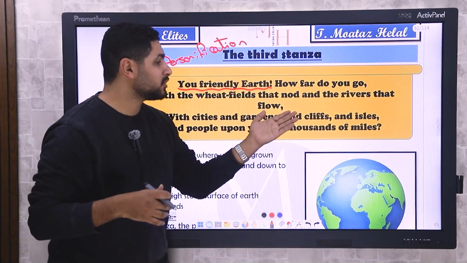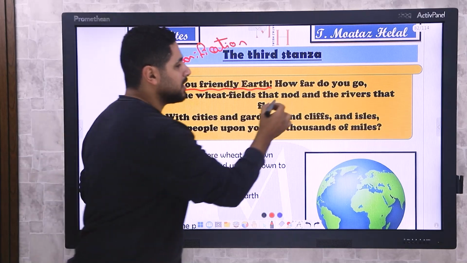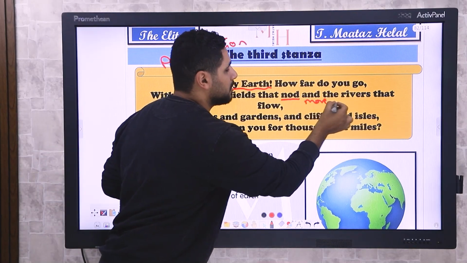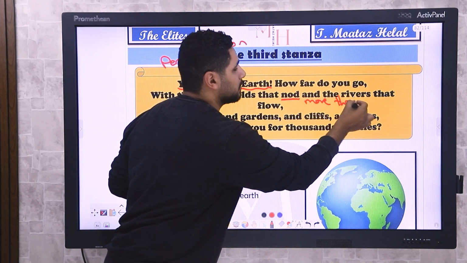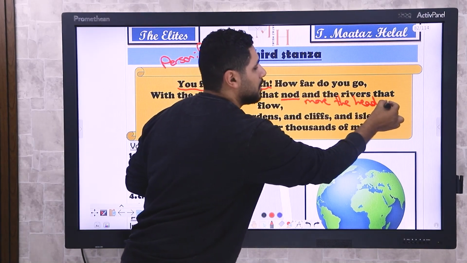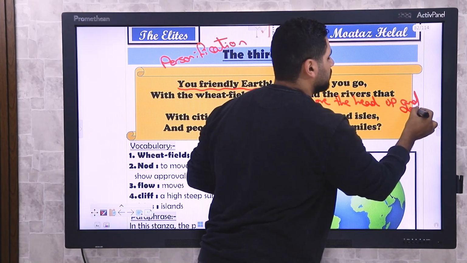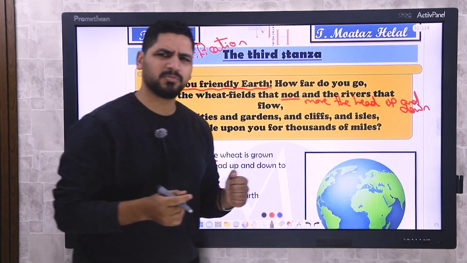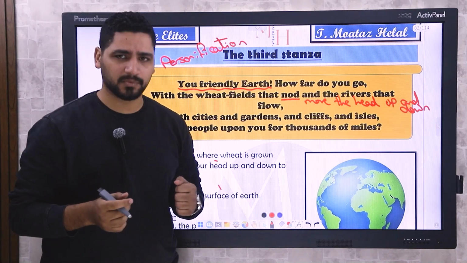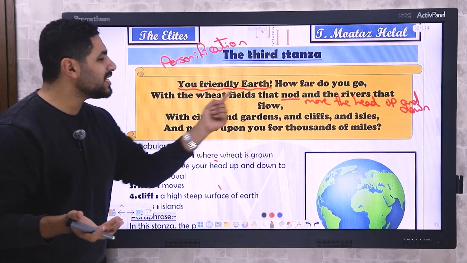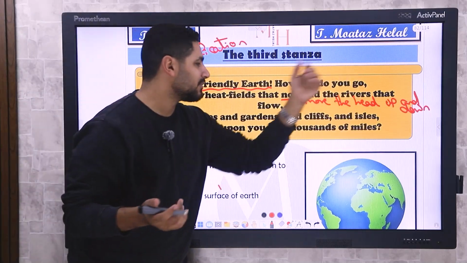With the wheat fields that nod and rivers that flow. Nod means move the head up and down. What do you mean, teacher? Like to move the head up and down? What moves the head up and down? Let's see. With the wheat fields that nod and rivers that flow.